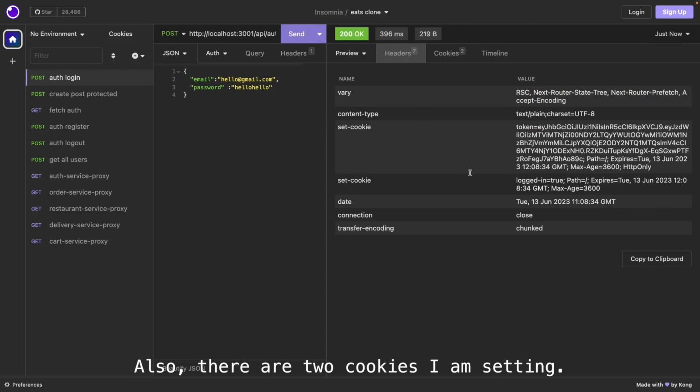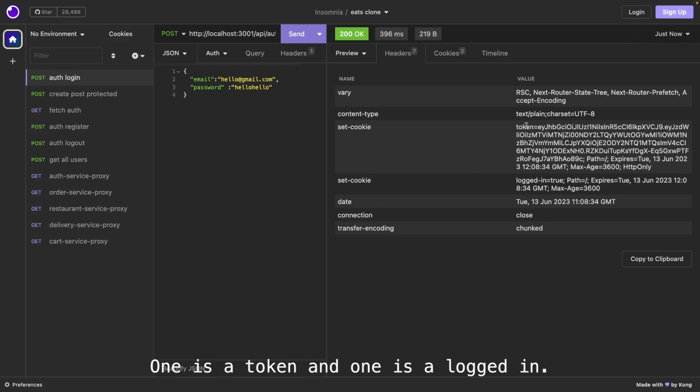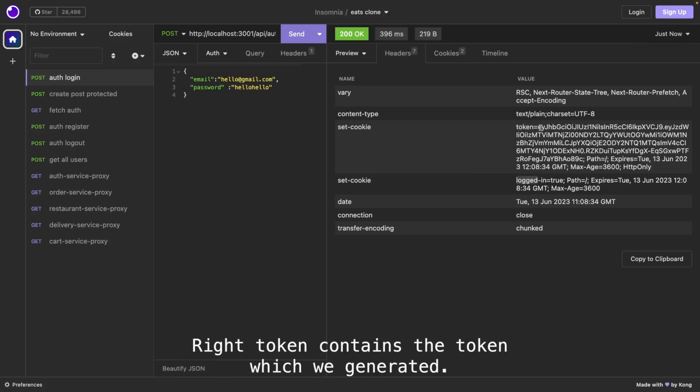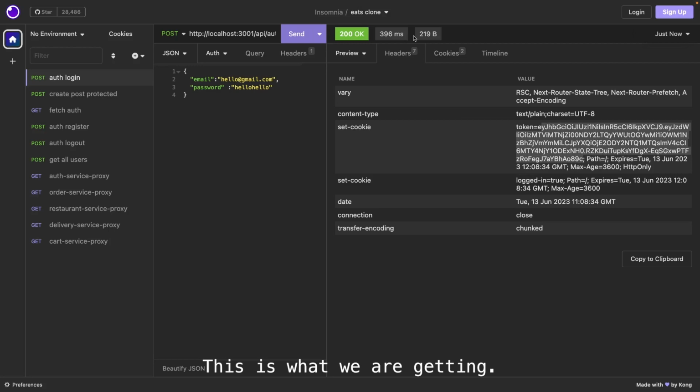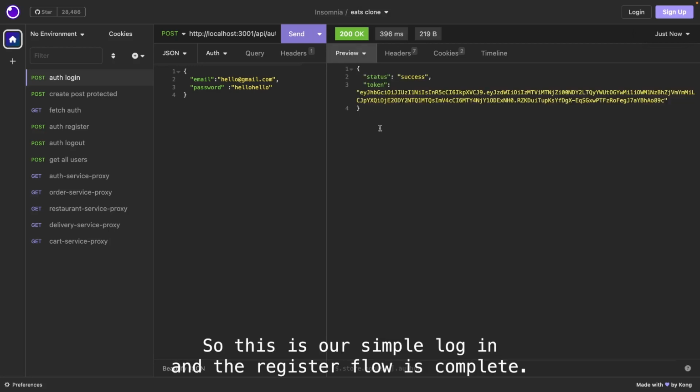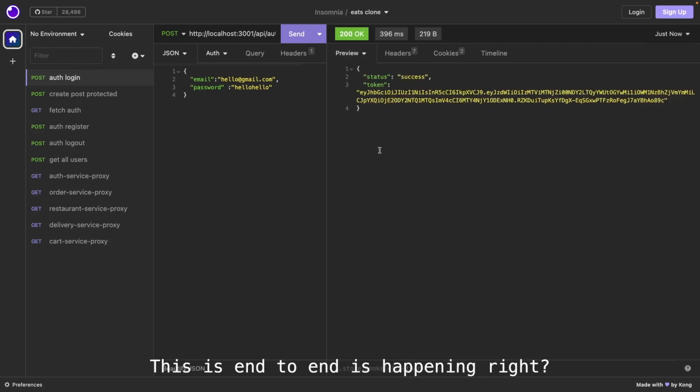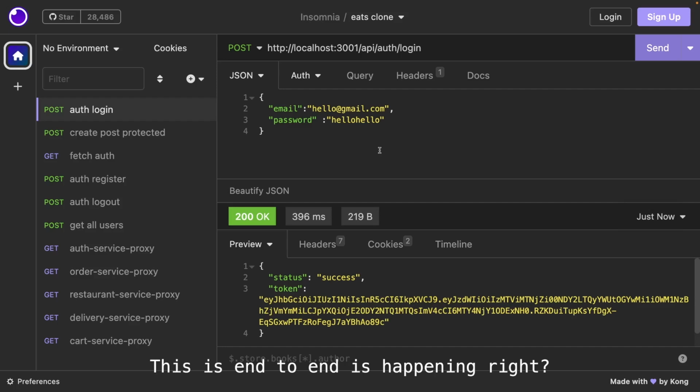So there are two cookies I'm setting. These are simple cookies. One is a token and one is a logged in, right? The token contains the token which we generated, and this is HTTP only, secure false, and logged in is true. This is what we are getting. So this is our simple login, and the register flow is complete. This is happening end to end, right?